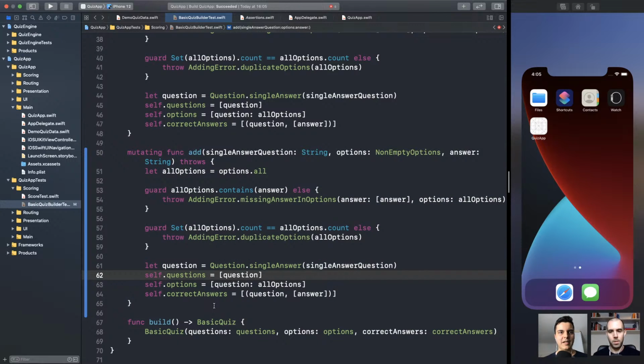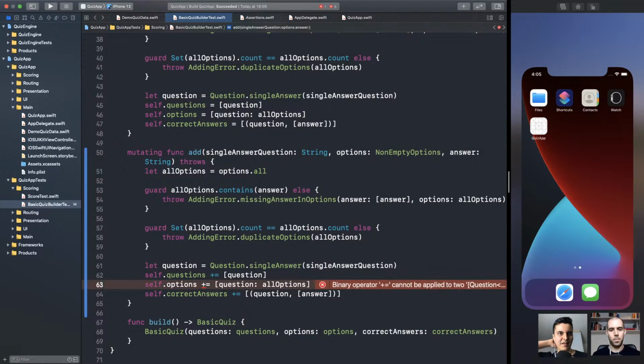So the questions we need to add, right? We shouldn't replace it, but we should add this new question to the questions. We should also add the new correct answer for this question into the correct answers array of tuples. But we cannot add a new element to a dictionary with this syntax.